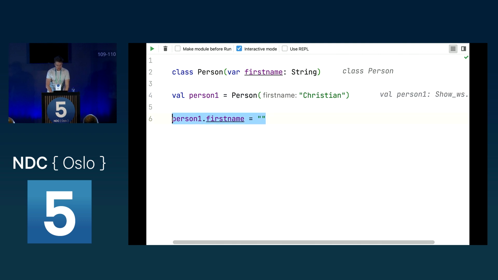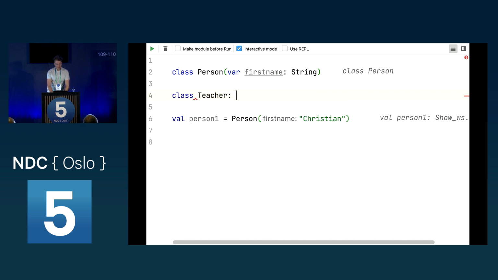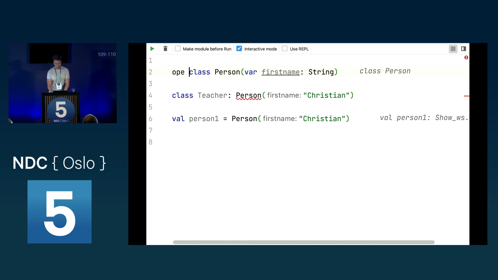Now, let's say you want to inherit this person. Let's say we have this class here, let's call this teacher, and we want to extend from this. Now, as you can see, this doesn't work because this type is final. By default, all classes in Kotlin are final and cannot be inherited from, because Kotlin doesn't want you to really use inheritance. They want you to use composition or extension functions or extension properties whenever possible. But of course, you can make this class open, so you can extend it.